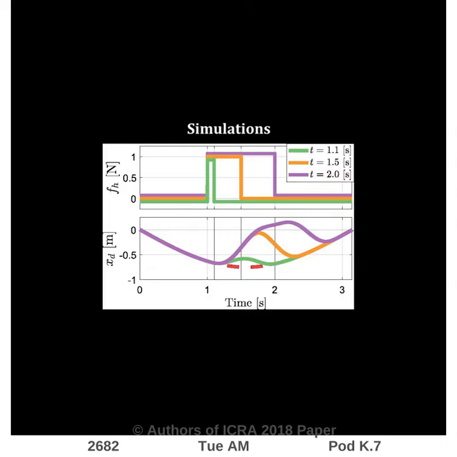Here, in the top plot, we have a human applying a force for either 0.1 seconds, 0.5 seconds, or 1 whole second. In the bottom plot, we show the robot's desired trajectory. Originally, the robot is tracking a sine wave. As you can see, however, the longer the human interacts with the robot, the greater the change in the robot's desired trajectory. The trajectory deformations aggregate smoothly over time.